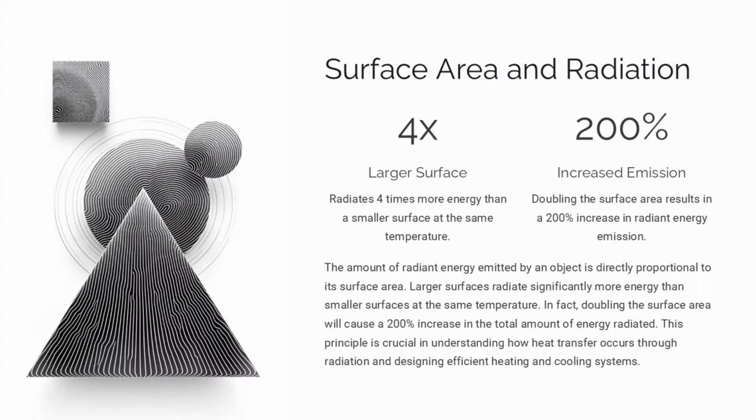A surface 4 times larger radiates 4 times more energy at the same temperature. Doubling the surface area results in a 200% increase in the amount of radiant energy emitted. This principle is crucial for understanding heat transfer through radiation and designing efficient heating/cooling systems. The relationship between surface area and radiant energy emission is direct and proportional. Larger surfaces radiate significantly more energy than smaller ones at the same temperature.